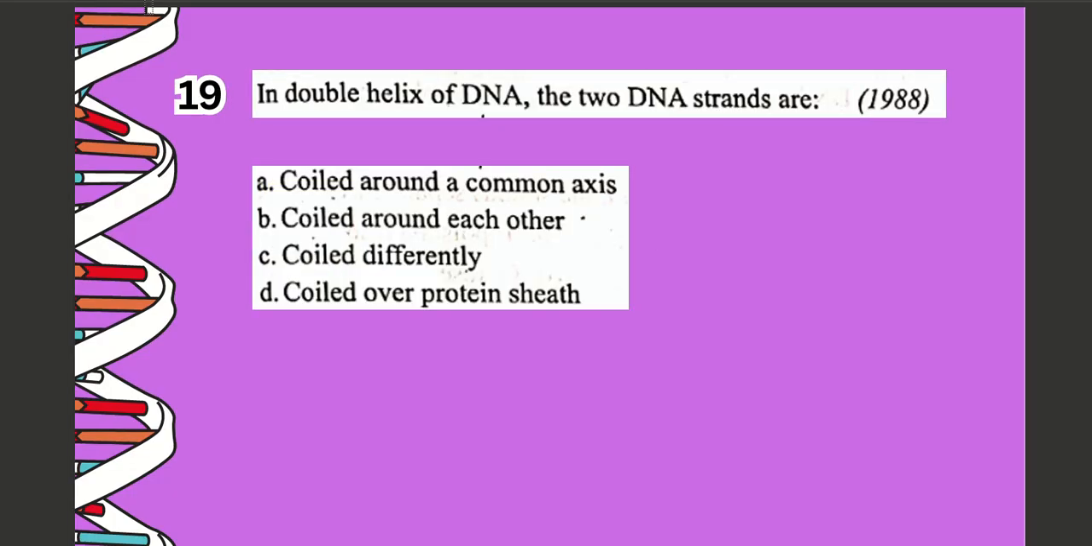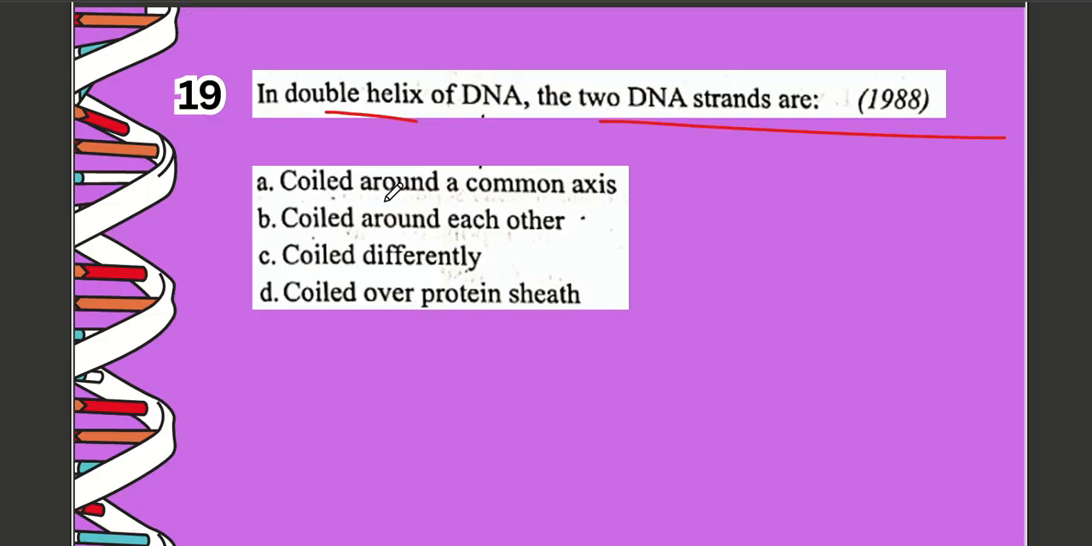Next question, question number 19. In double helix of DNA, the two DNA strands are A coiled around a common axis, B coiled around each other, C coiled differently, D coiled over protein sheet. The correct option is option number D, which is coiled over protein sheet.